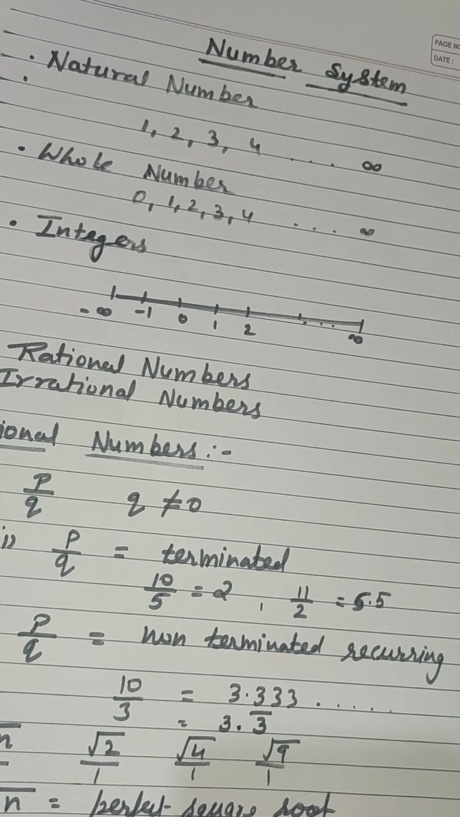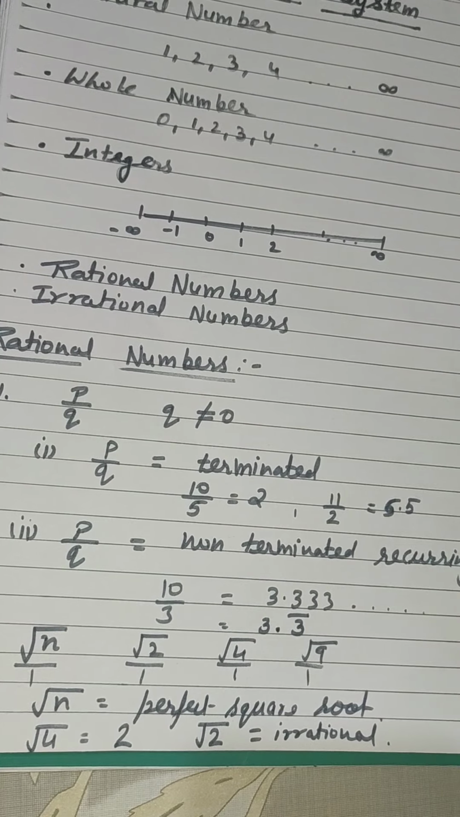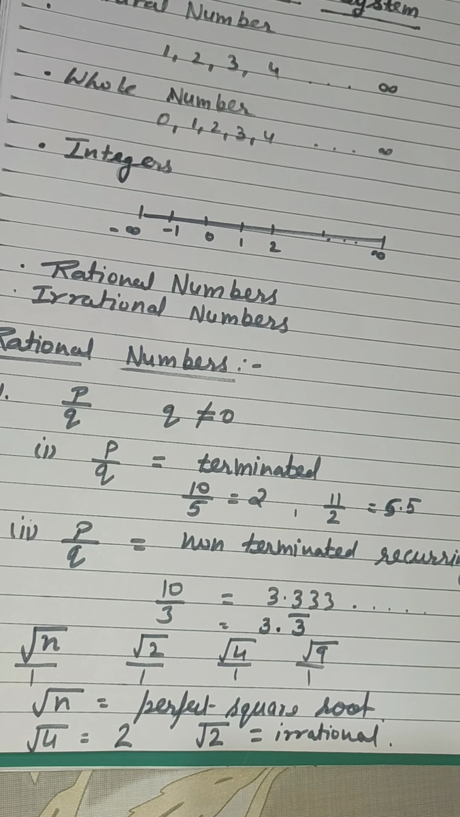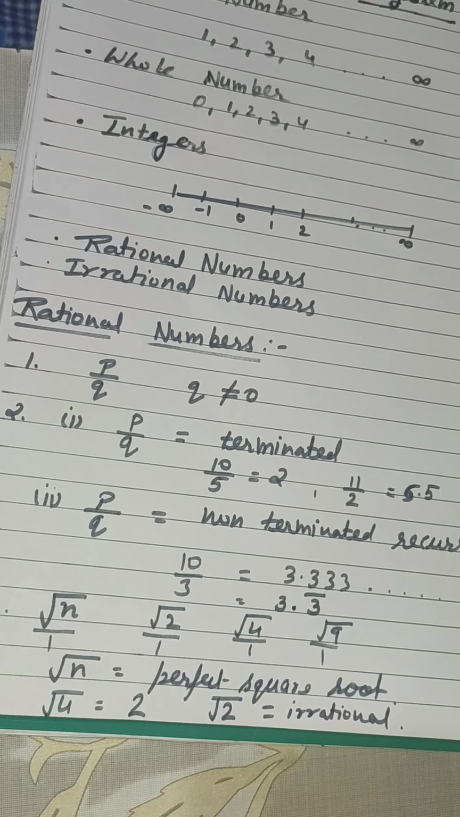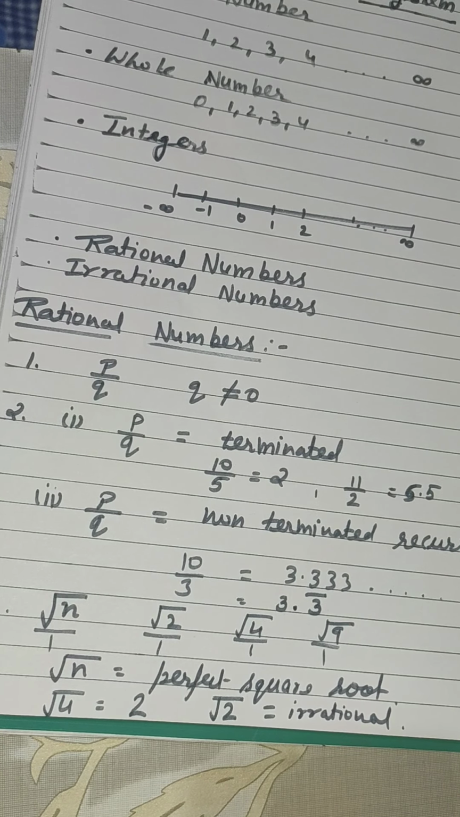We have already studied natural number, whole number, integers, rational and irrational numbers. You can verify the numbers by applying these three properties. This is the one video on number system.